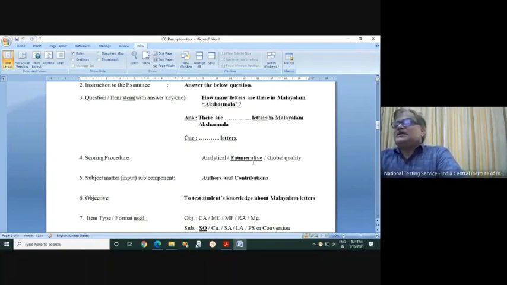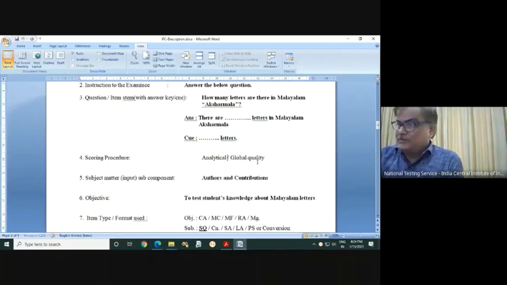here also she has made a mistake. It is a subjective type question. We have two options for the scoring procedure. This is wrongly given, the narrative is written wrongly. You have two options: analytical marking and global marking.